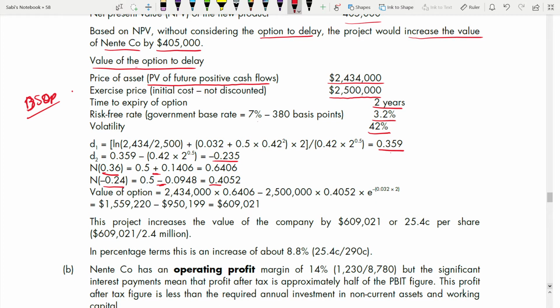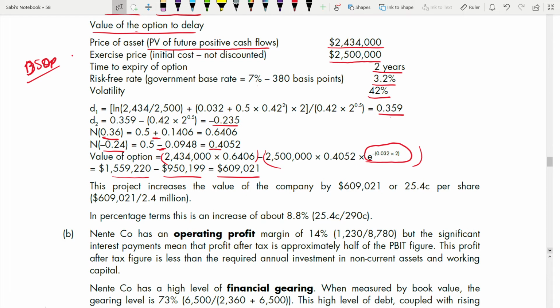Now the value of an option is PA into ND1 minus PE, which is the exercise price, into ND2 into this portion. This portion is from the formula only, e to the power minus R into time. This one is from this portion, and this one is from this portion. Do it separately if you cannot do it in one go. I would even recommend doing it separately. There you have less chance of making mistakes. If you are trying to do it in one go, you might make mistakes. Always check twice when you are doing it in the calculator, because you will not get time to check again at the end of the paper.